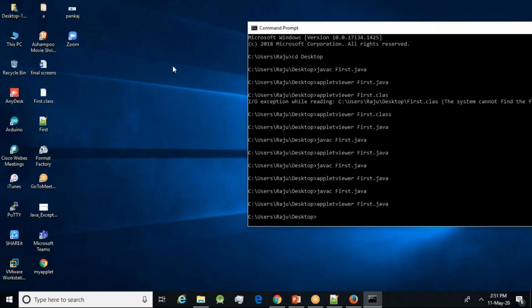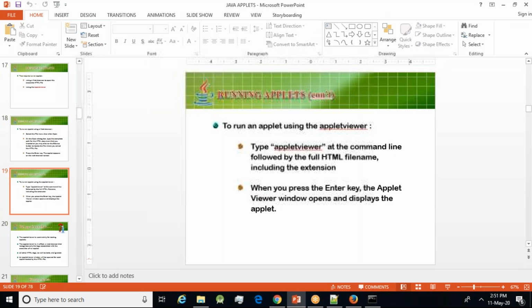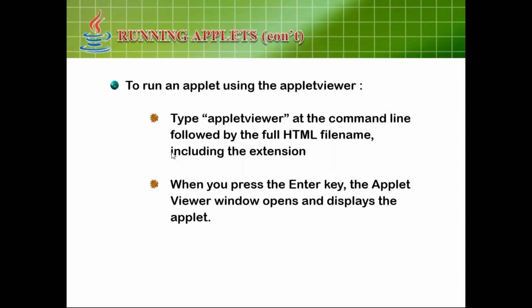And this is the second way you will execute your programs. Let us go ahead; if you have any doubts, please quickly ask me. The second method, if you have any doubts, you can ask me. Yeah, so you can use the appletviewer in the command line, followed by the full